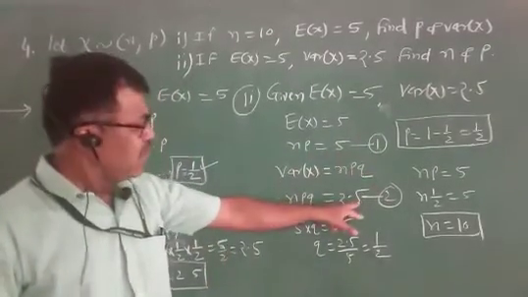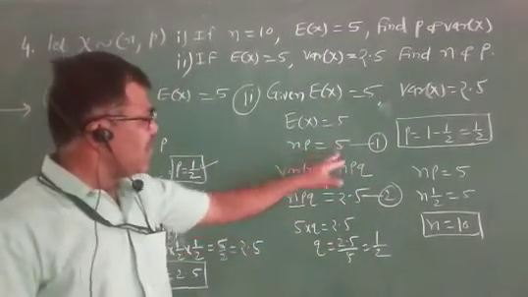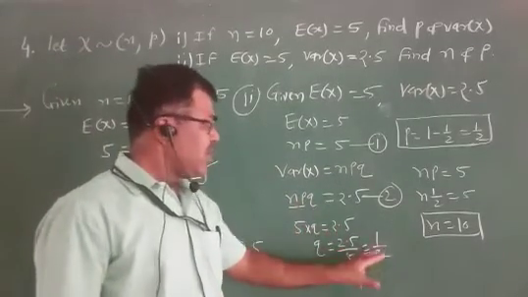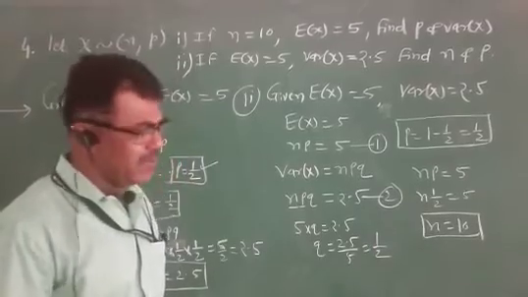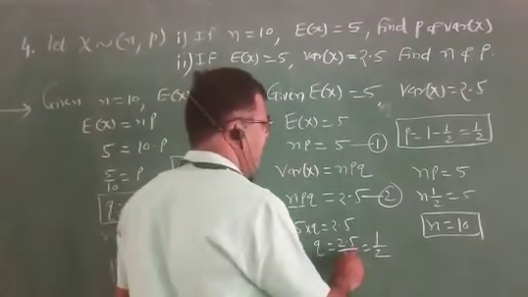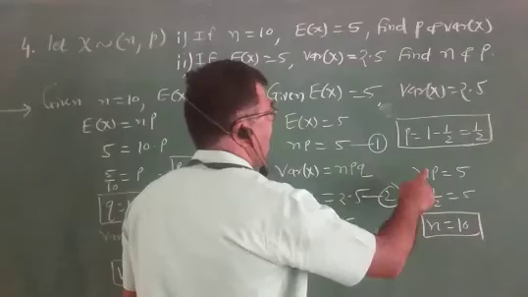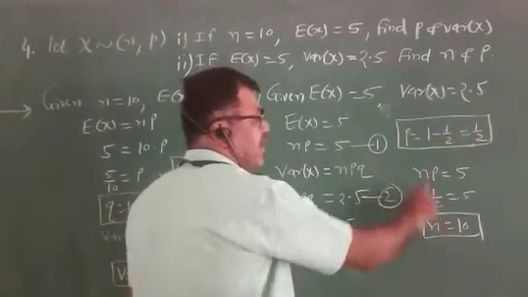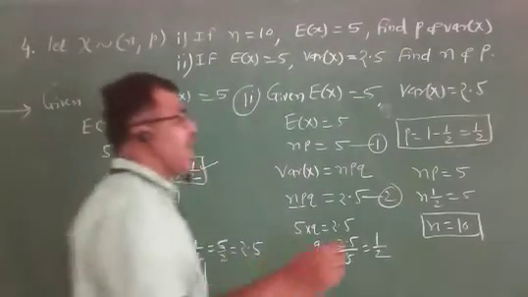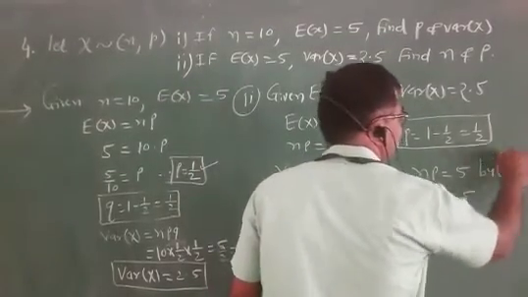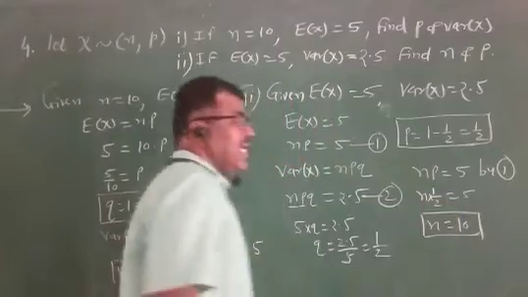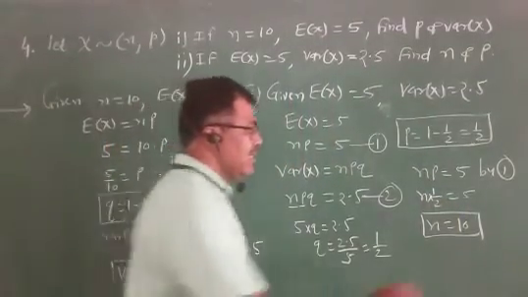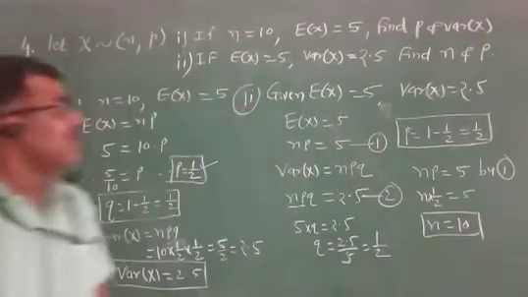Equation 1, equation 2: put np equal to 5, that is 5 into q equal to 2.5, q equal to half. Therefore p equal to 1 minus q, that is half. np equal to 5, that is n into half equal to 5, n equal to 10 is the answer of the given question.